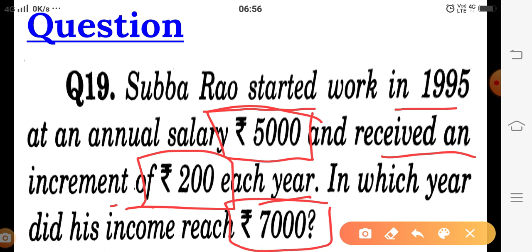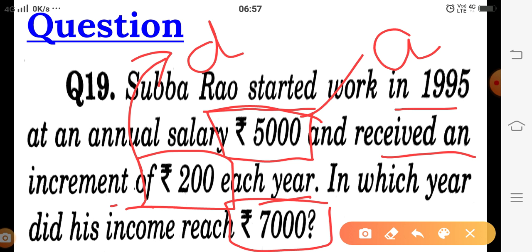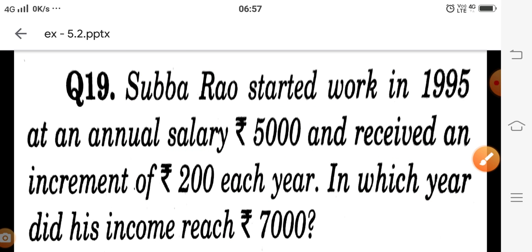Here the first salary is given, which means this is the value of the first term A, and the increment of rupees 200 every year is the value of D, and the final salary is the last term an. If we have these values, then we are easily able to find the value of n, the number of years.